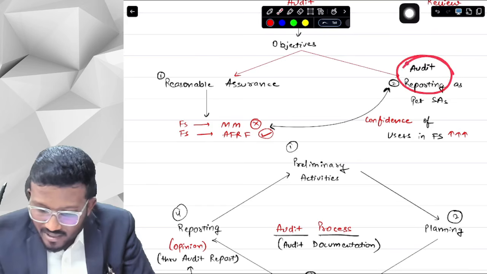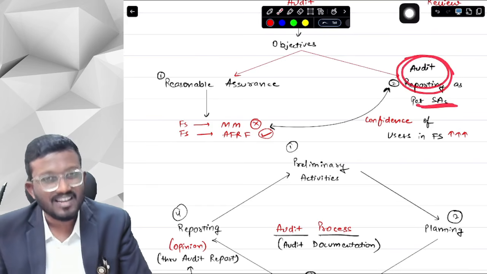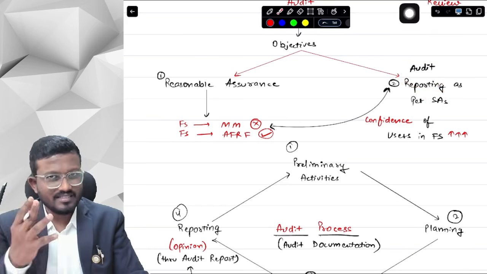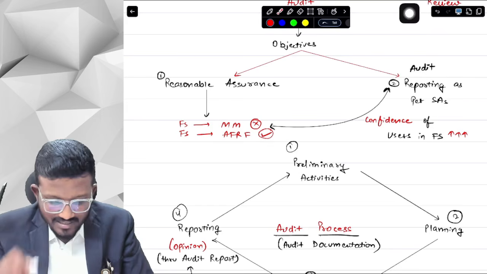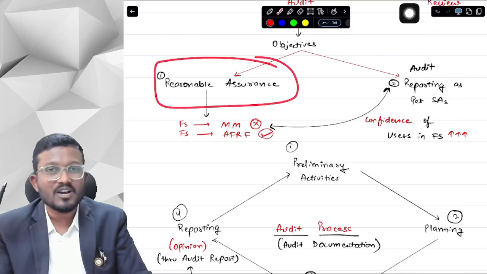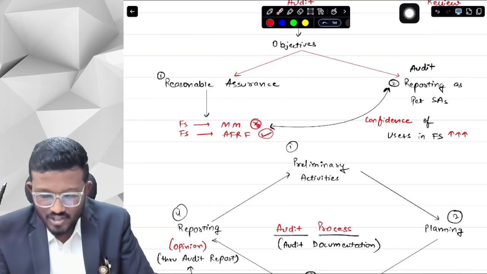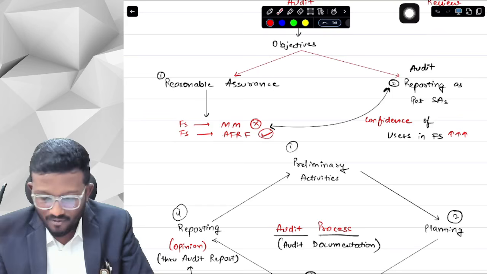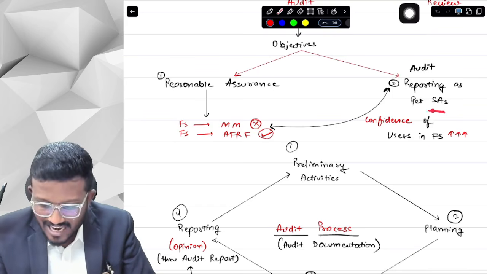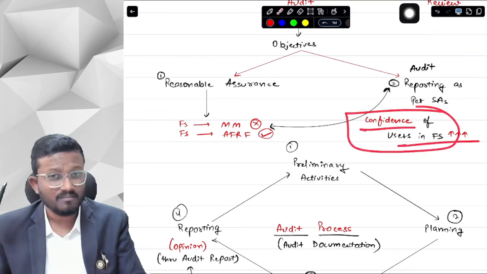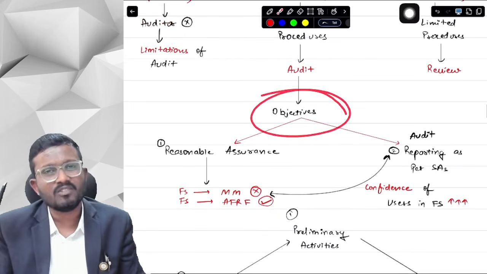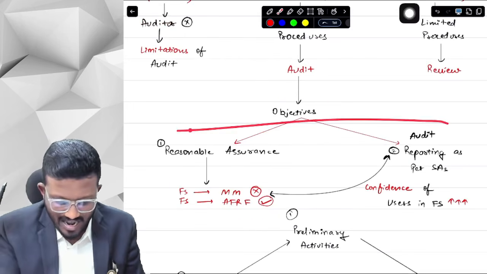So we have to provide the audit report as per SAs. What are SAs, sir? These are basically Standards on Auditing. We will be discussing them in the next few minutes. Okay. So basically it says that we have to obtain reasonable assurance and we have to provide the reasonable assurance to users by providing an audit report. Why will we provide audit reports, sir? So as to increase the confidence of users in the financial statements. Okay, yes sir, these were basically the objectives. We will definitely study this objective again in SA 200.